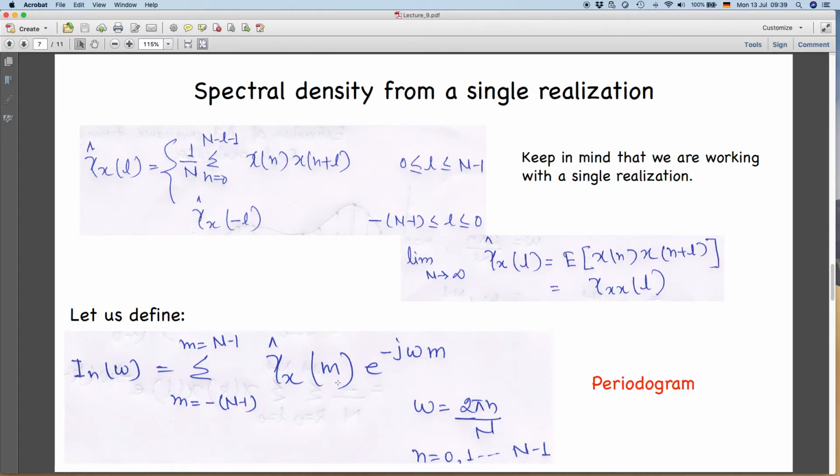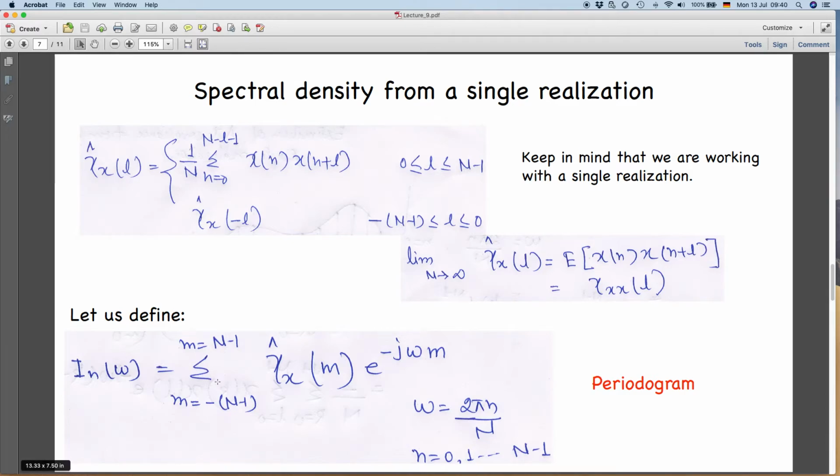So this is for a single realization. We said that our spectral density can be written as the Fourier transform of your autocovariance function. This is the definition of the Fourier transform, e to the power minus j omega m, where omega is again 2 pi n divided by capital N. m is the separation between the samples, so m can be negative and positive. That is why this summation is running from minus n plus 1 to positive n minus 1.